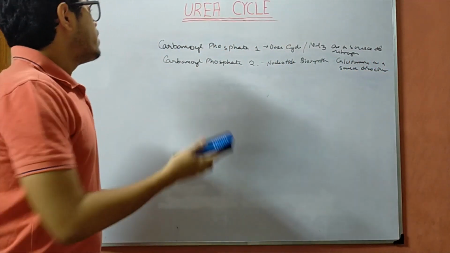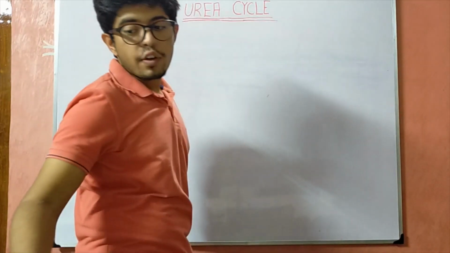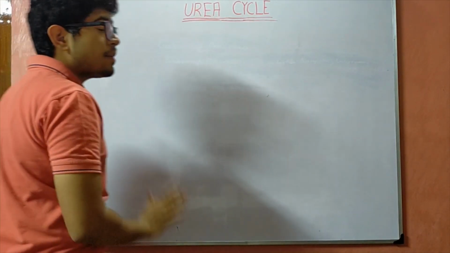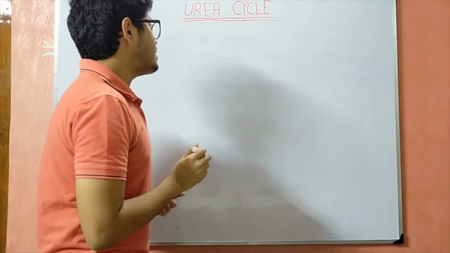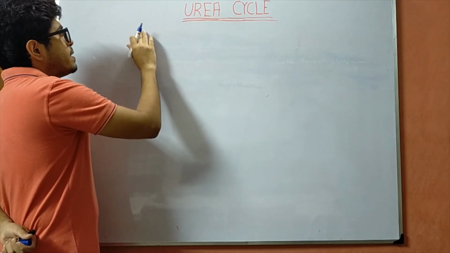So now, what are the reactions? What is the reaction which is getting catalyzed by carbamoyl phosphate synthetase? Because we are not concerned with carbamoyl phosphate synthetase 2 at all in these reactions. So what is carbamoyl phosphate synthetase? First, what are the reactions?